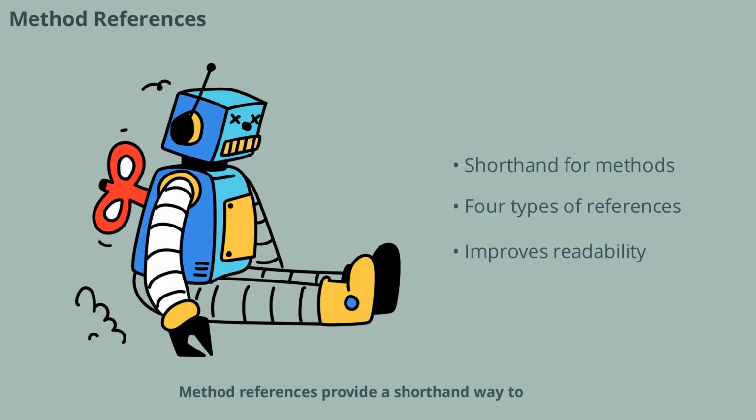Method references provide a shorthand way to refer to methods or constructors without invoking them. Java 8 supports four types: reference to a static method, reference to an instance method of a particular object, reference to an instance method of an arbitrary object of a particular type, and reference to a constructor. Method references make your code more readable and concise, and they often appear in stream operations and event handling.